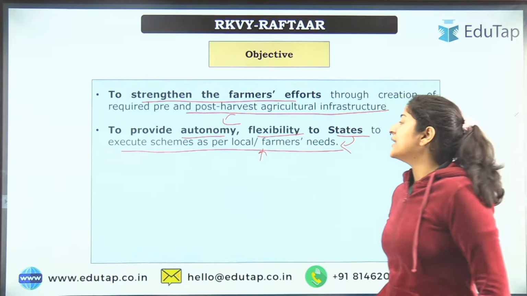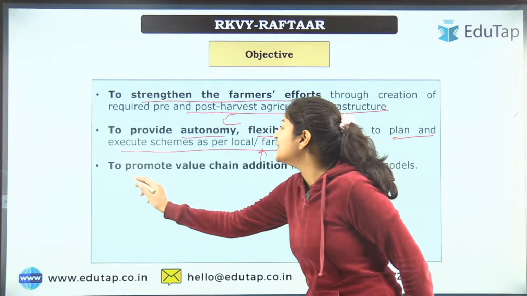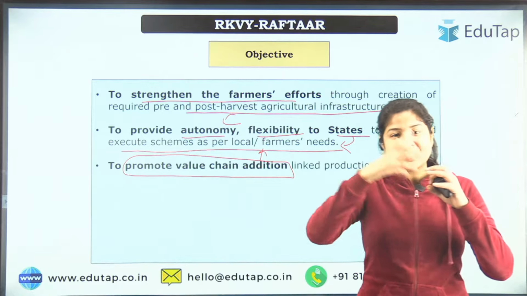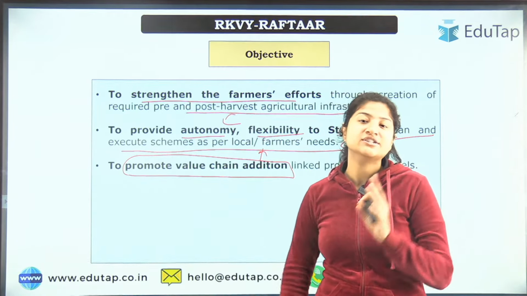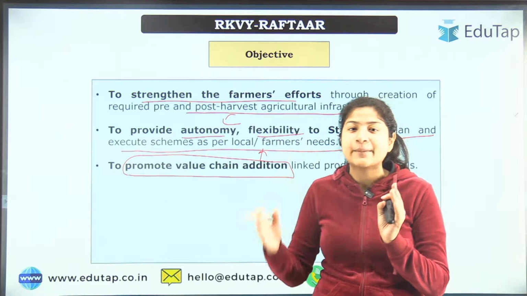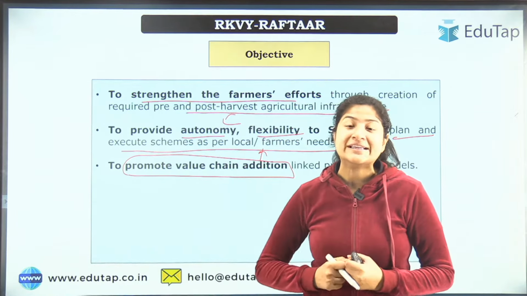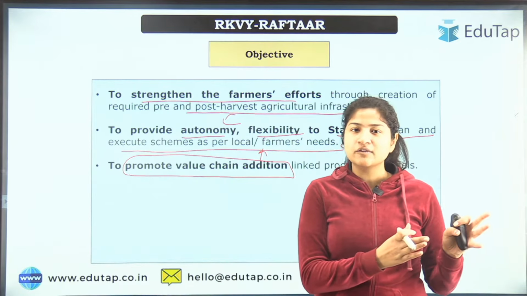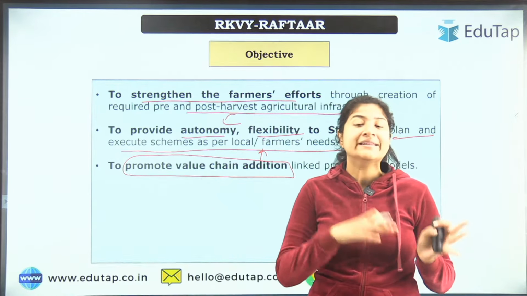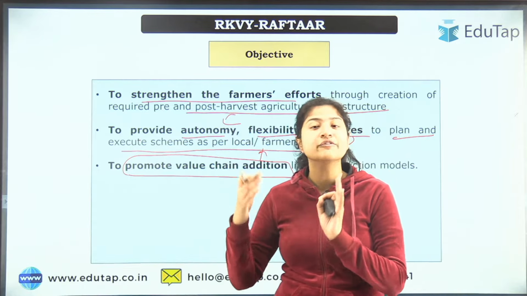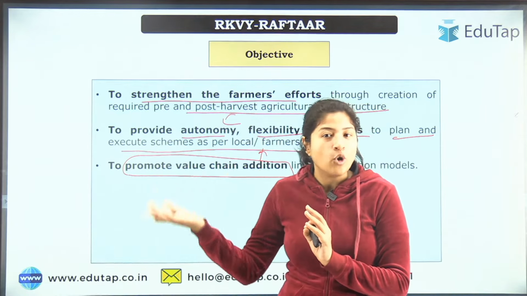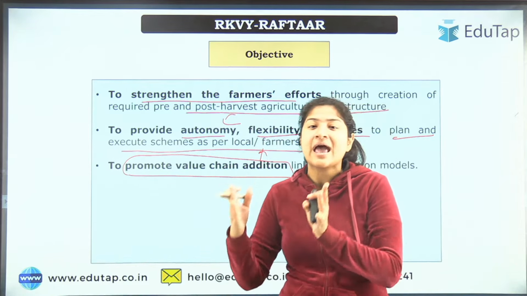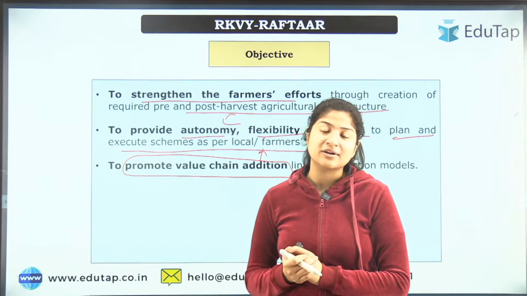Next is to promote value chain addition. So what does this term mean? Chain means where there are various steps involved, and value addition means that in every step some value is added to the initial product. For example, from sugarcane, sugar is made. You know the price of the sugar that you eat at home, it's quite higher. So that means one value has been added to the initial product, that was the sugarcane.